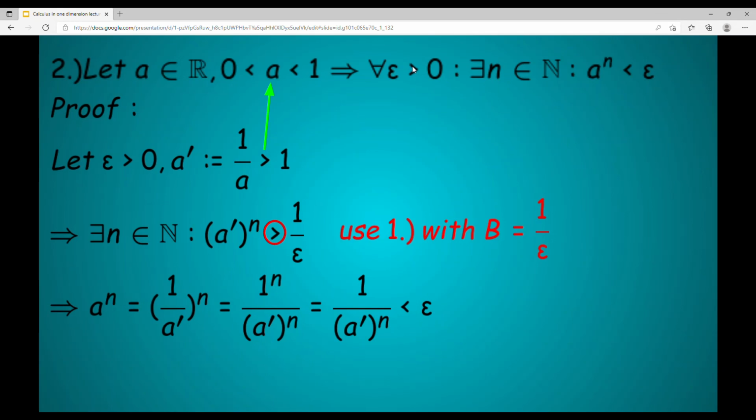We conclude that a to the power of n, which is 1 over a dash to the power of n, is smaller than epsilon. Why? Since a dash to the power of n and 1 over epsilon are both positive, we can take the inverse of both and reverse the greater than sign, which was to be proven.